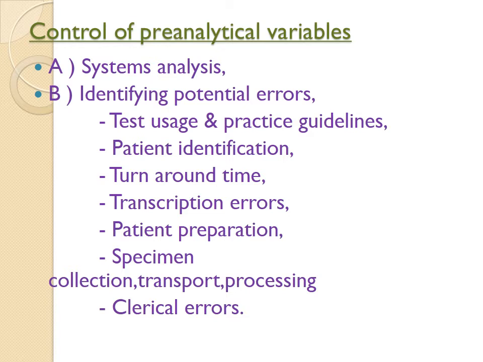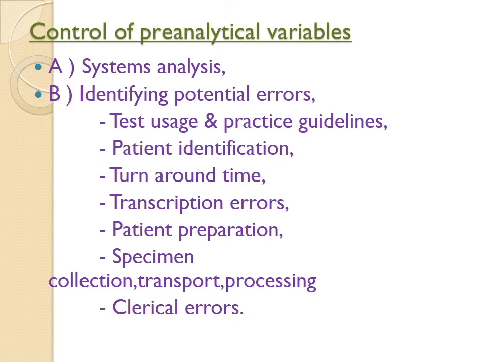Transcription error, suppose the patient is having uric acid 59 milligram per deciliter in the report. Is it possible, 59 milligram per deciliter? No, it is not possible. It was 5.9, but due to some reason in the software you have uploaded and the patient has got the report as 59. So this is a transcription error. Patient preparation, this forms the bread and butter for the pre-analytical phase of the test. You should have a proper guideline for patient preparation.